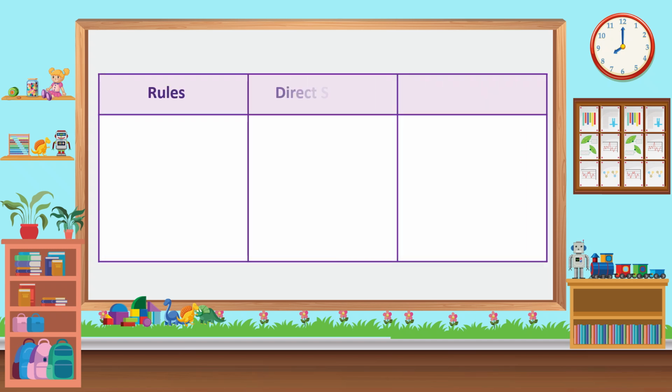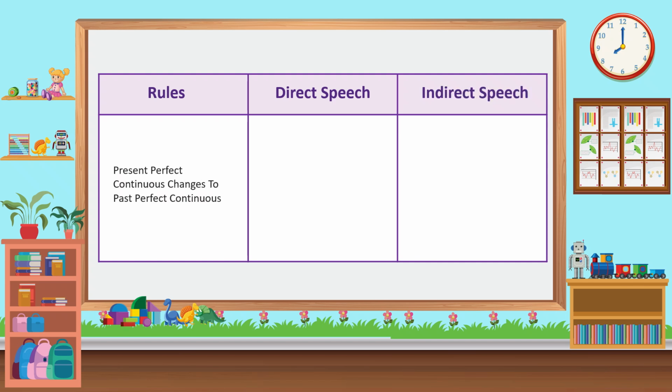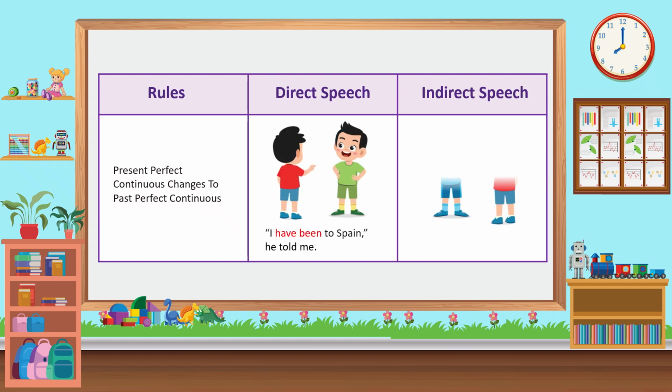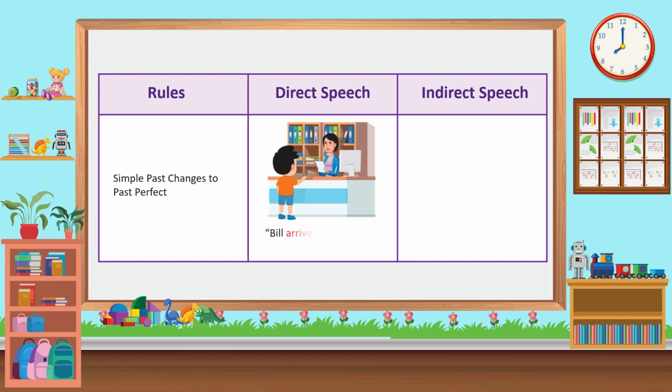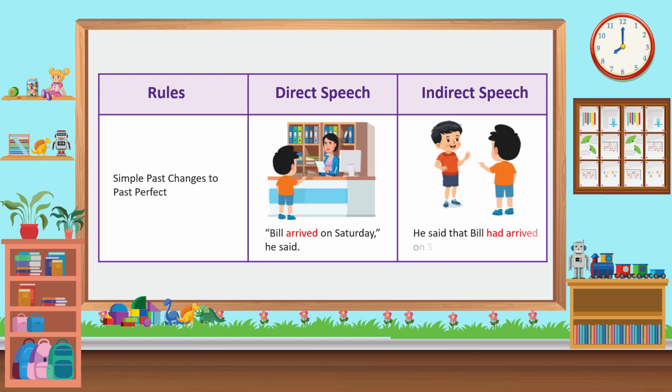Rules. Direct speech. Indirect speech. Present perfect continuous changes to past perfect continuous. I have been to Spain, he told me. He told me that he had been to Spain. Rules. Direct speech. Indirect speech. Simple past changes to past perfect. Bill arrived on Saturday, he said. He said that Bill had arrived on Saturday.